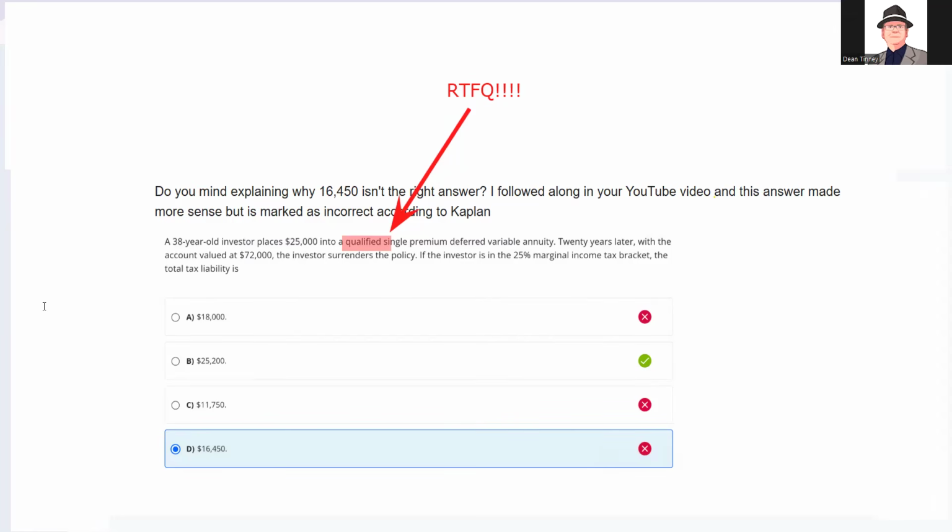In the video she's referencing, it's a 38-year-old investor who places $25,000 in a tax deferred annuity, not a qualified, a non-qualified. And so in that question she was looking at, there was a cost basis of $25,000. Here it's qualified. It's a tax sheltered annuity. And so there's never been taxes paid on the $72,000. So these are two different questions with one thing that made them different.